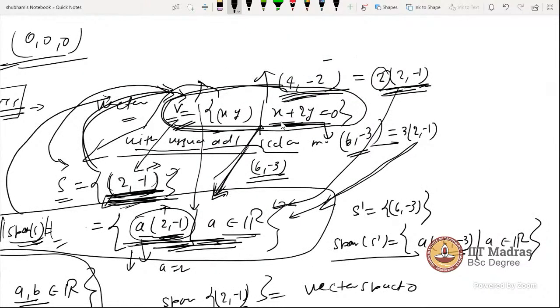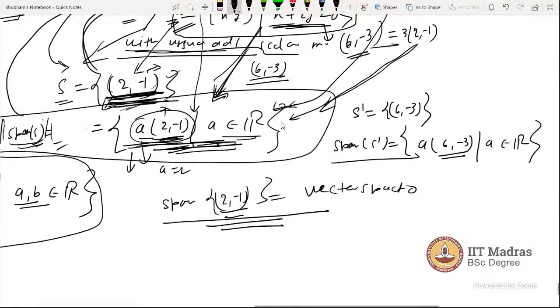This V is only under this condition, a subset of R2. It is a subset of R2, but it works individually as a vector space with the operations as defined. So S won't be R2.